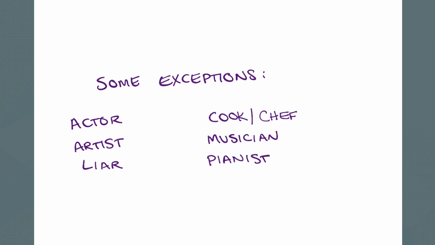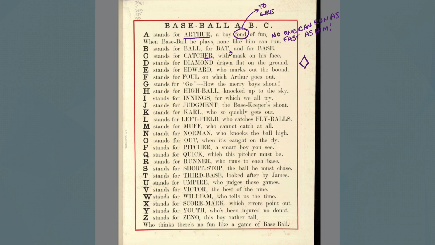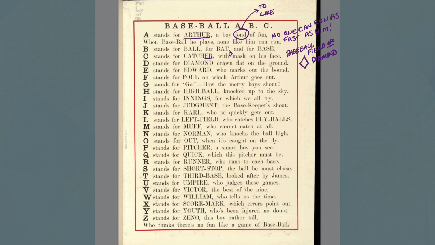But a lot of times if you want to add a verb plus ER together, if you want to make that, it will work out pretty well, okay? All right, back to our text. D stands for diamond, drawn flat on the ground. You see I've drawn a shape of a diamond there. The place where you play baseball, we either call the baseball field or the baseball diamond. Okay, diamond, that's where all the bases are. There's 1 base on each point of the diamond.